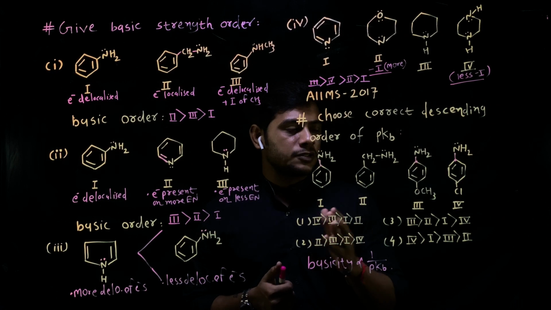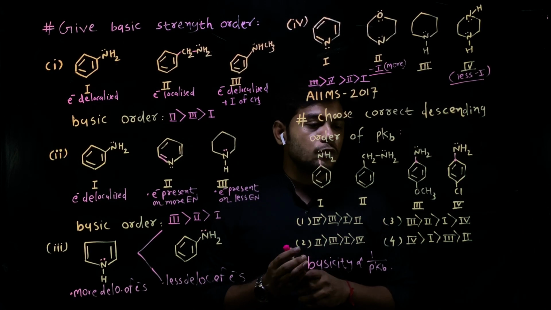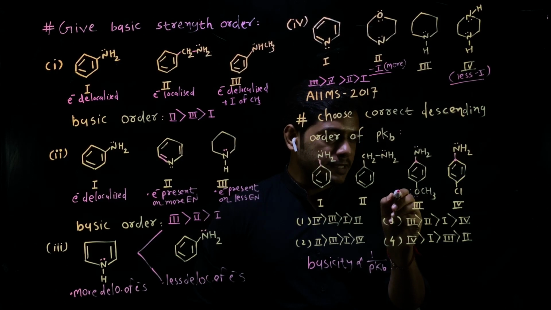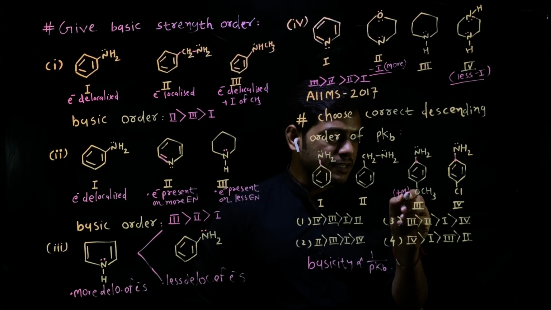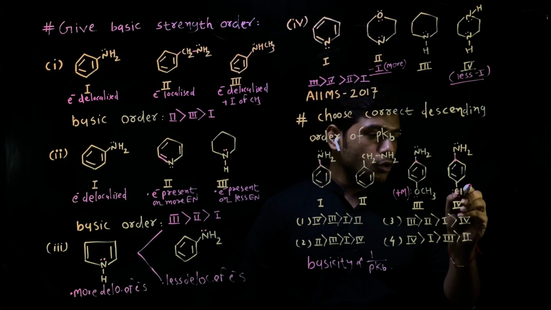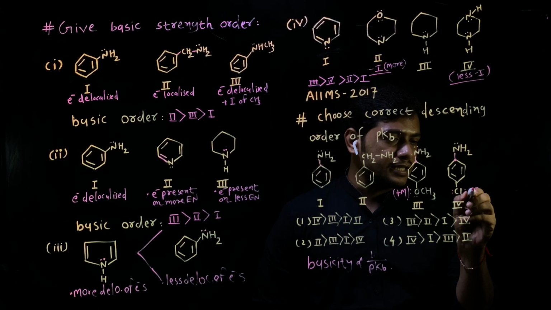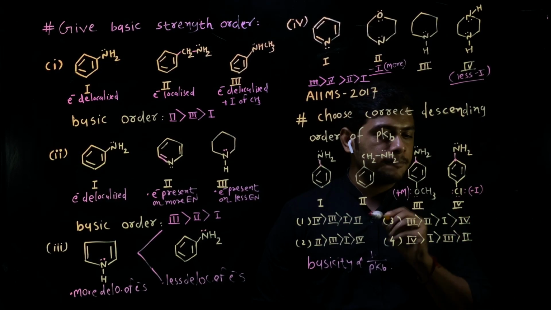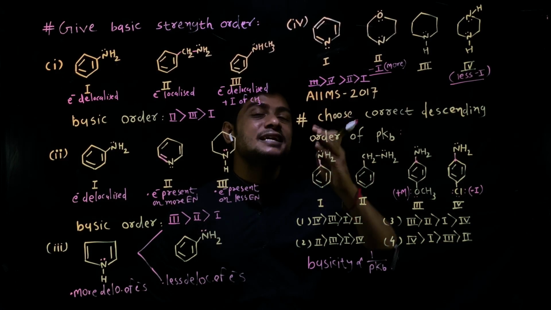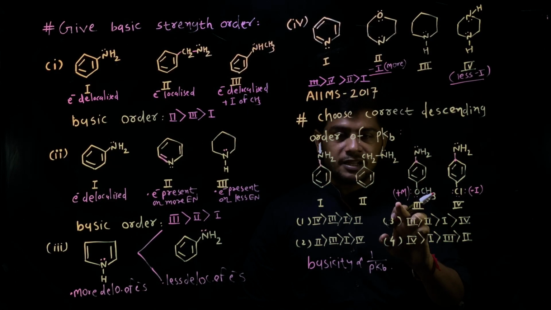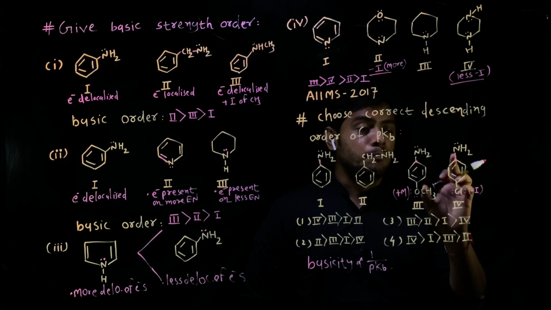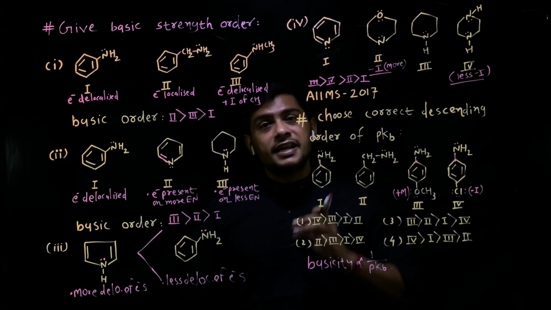Now comparing the first, third and fourth structures, we know, friends, that oxygen contains a lone pair, so it has a plus M effect, as well as chlorine. Chlorine also contains a lone pair, but we know that the minus I effect of Cl is much greater than the plus M of Cl. So considering these facts, if plus M increases, then basic strength increases. Plus M increases, basic strength increases. Then for minus I: minus I increases, basic strength decreases.